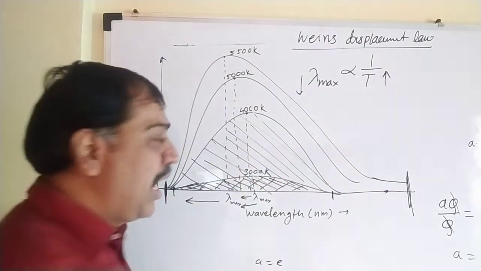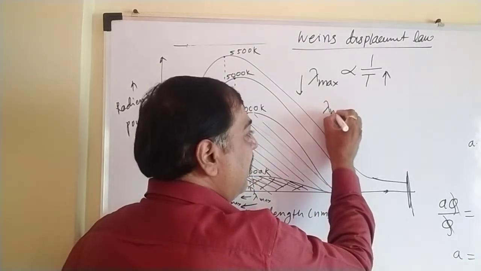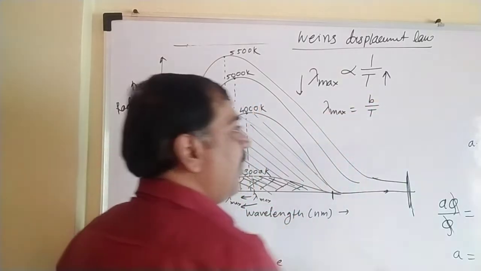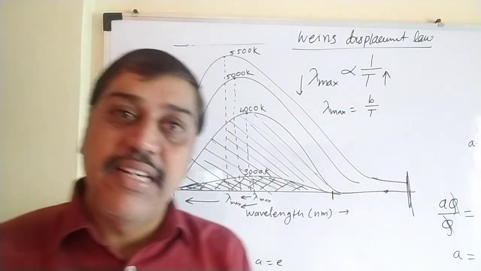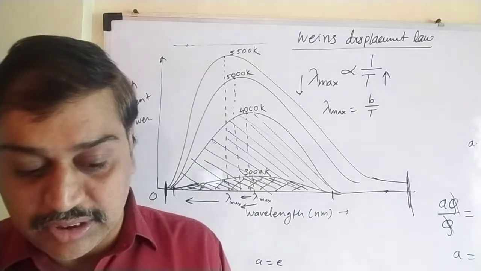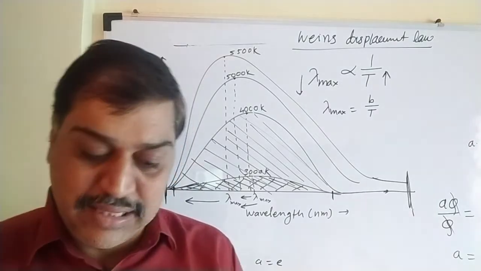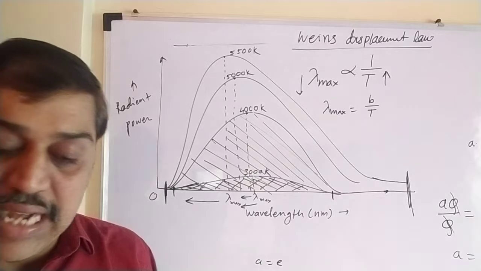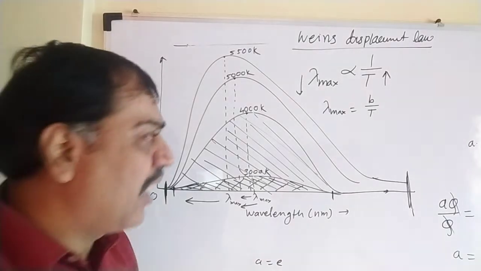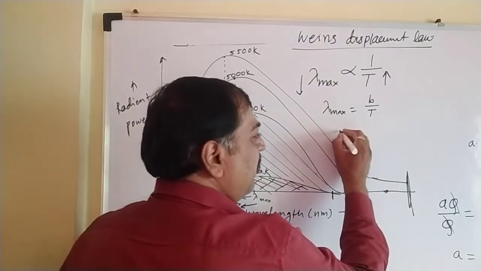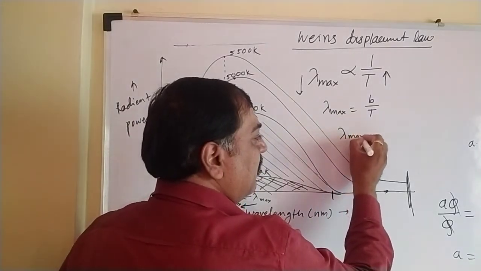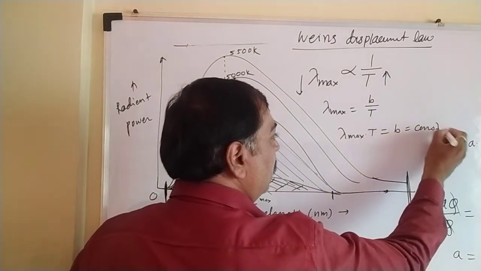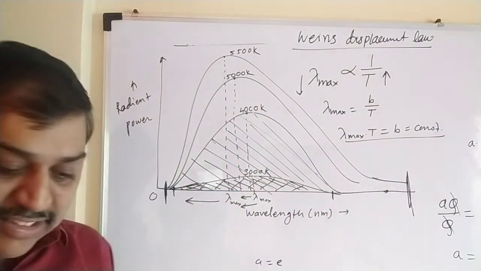If we remove the proportionality sign, we can write lambda max equal to B divided by T, where B is said to be Wien's displacement constant or Wien's constant, whose value is 2.897 into 10 raised to minus 3 meter Kelvin. You can also rewrite this, moving T to this side: lambda max into T equals B, which is a constant. So this is Wien's displacement law.